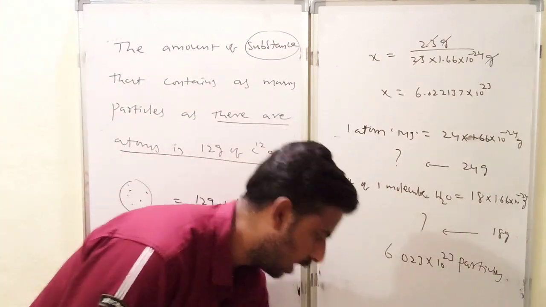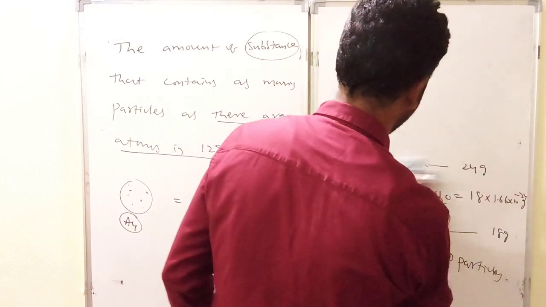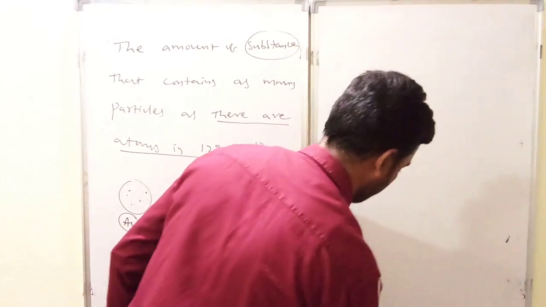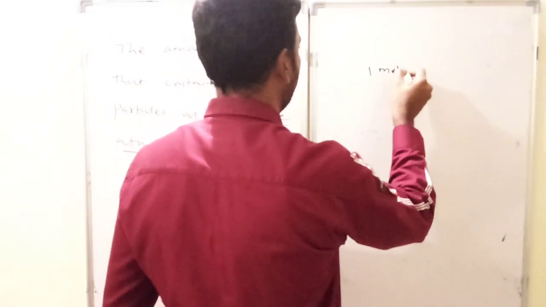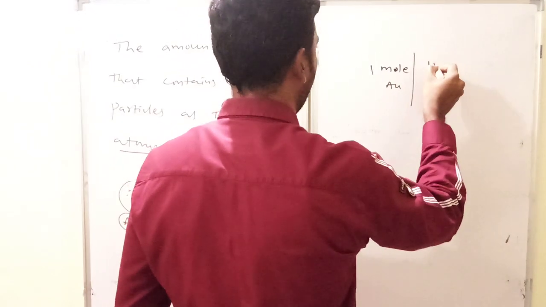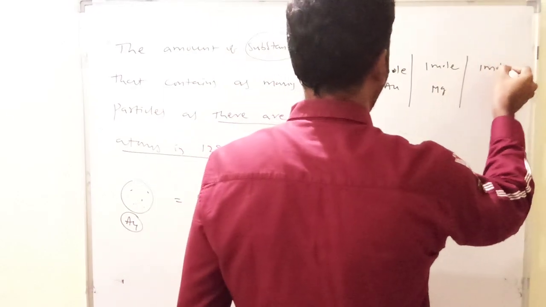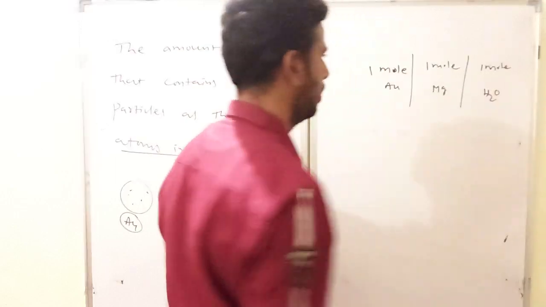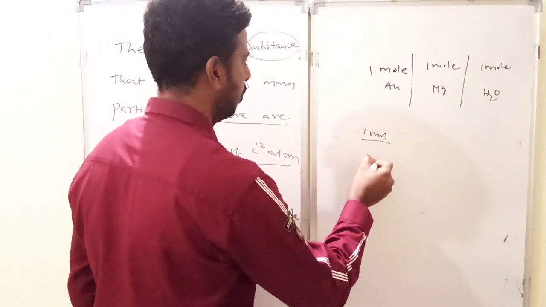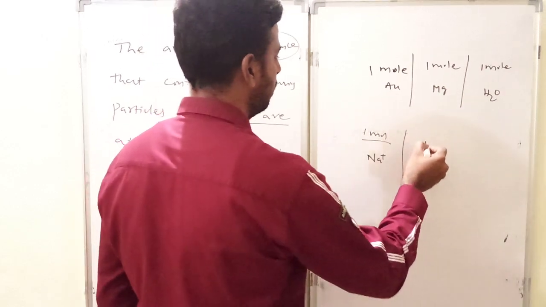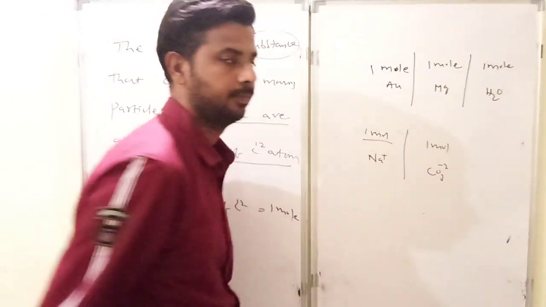So we shall conclude this concept with one small example. See here, for example, 1 mole gold, 1 mole magnesium, 1 mole water. Just assume that. Similarly, 1 mole sodium ions. Suppose 1 mole carbonate ions.